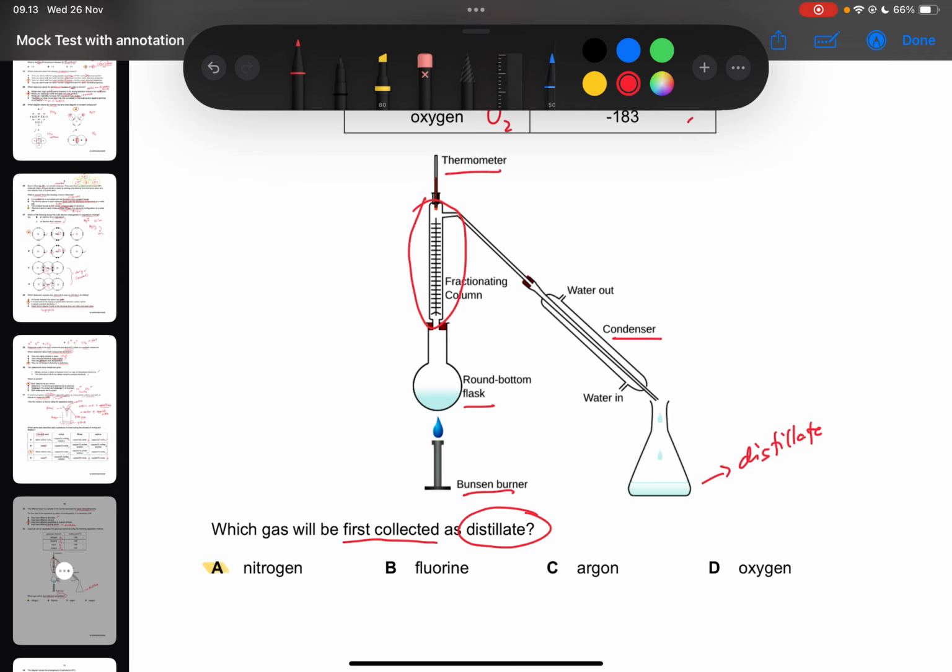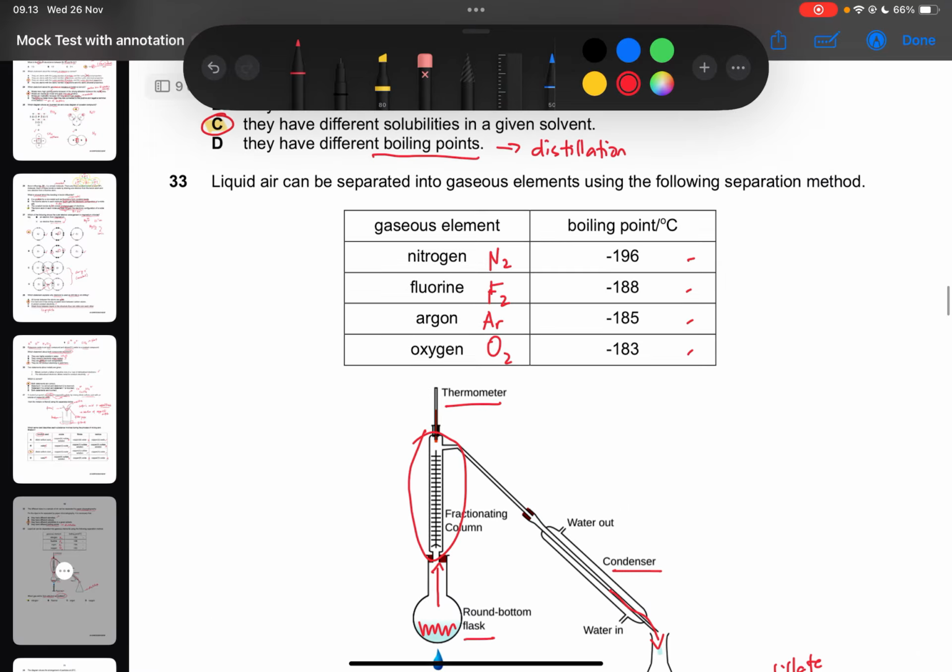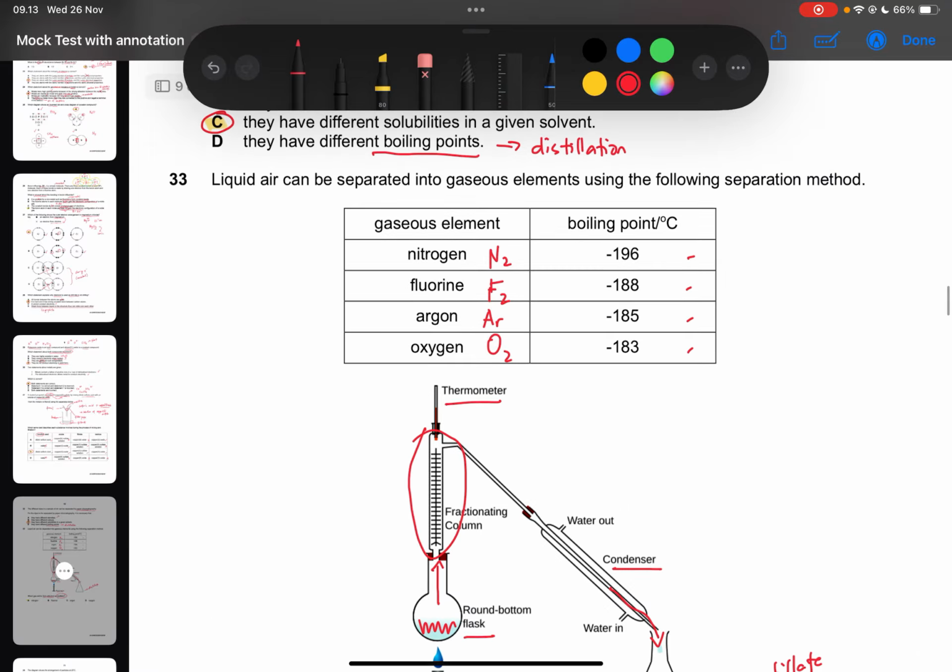We also have a thermometer. So what we're expecting, in this solution, the one with the lowest boiling point is the one that will boil first and exit through our condenser as a distillate. So we're looking for the gas that has the lowest boiling point. Let's analyze our table. Remember, they're all negative. So when you look for the lowest value, you need to consider that with negative values, the higher the number, the lower the value is.